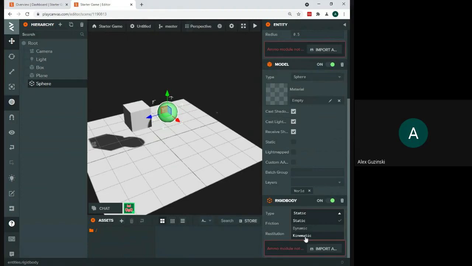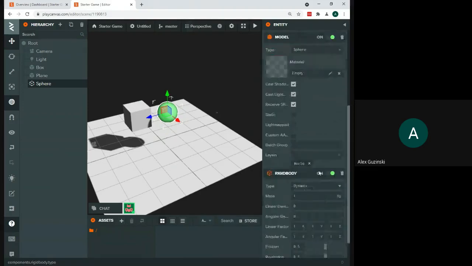Kinematics can move, but they're kind of specialized. So we're not going to use kinematic a whole lot. We'll talk about it more if we do have to use it. But right now, just know it's a specialized thing that we're not really going to use very much. For ours, we want our ball to be able to fall, so we want to choose dynamic.